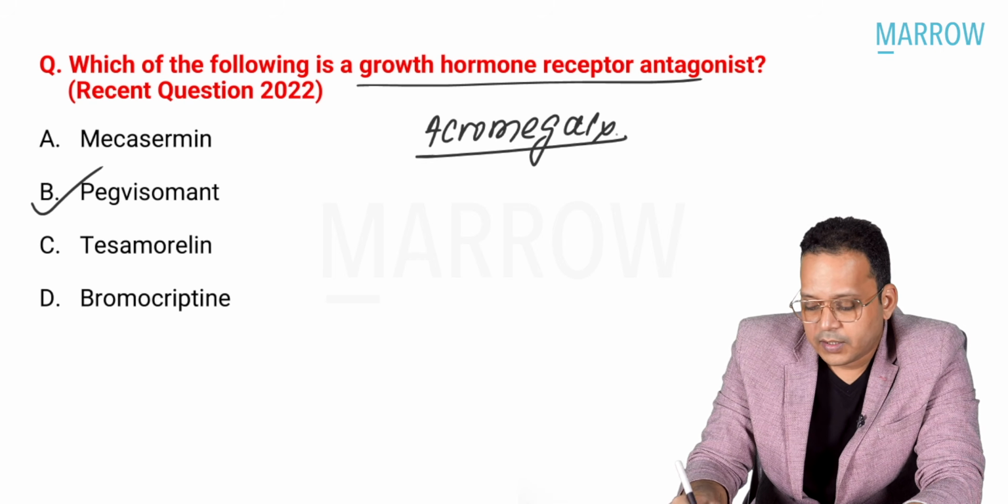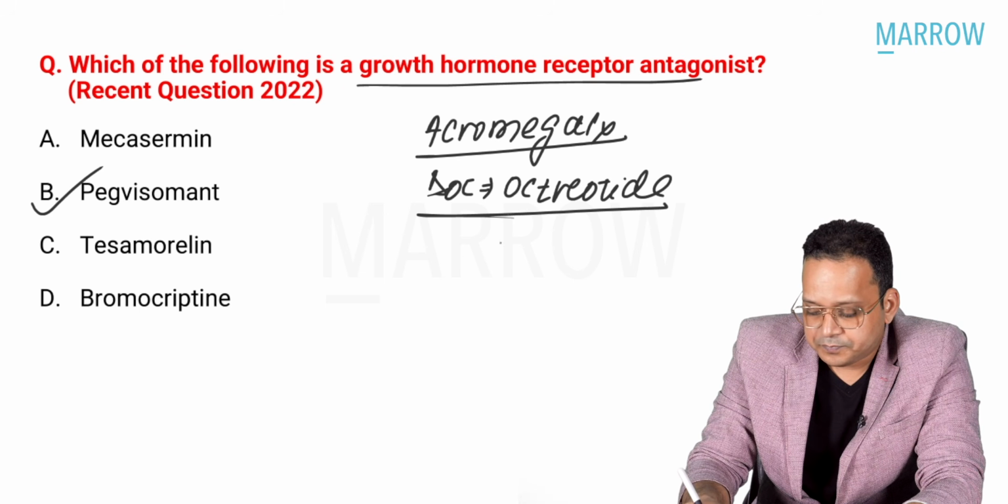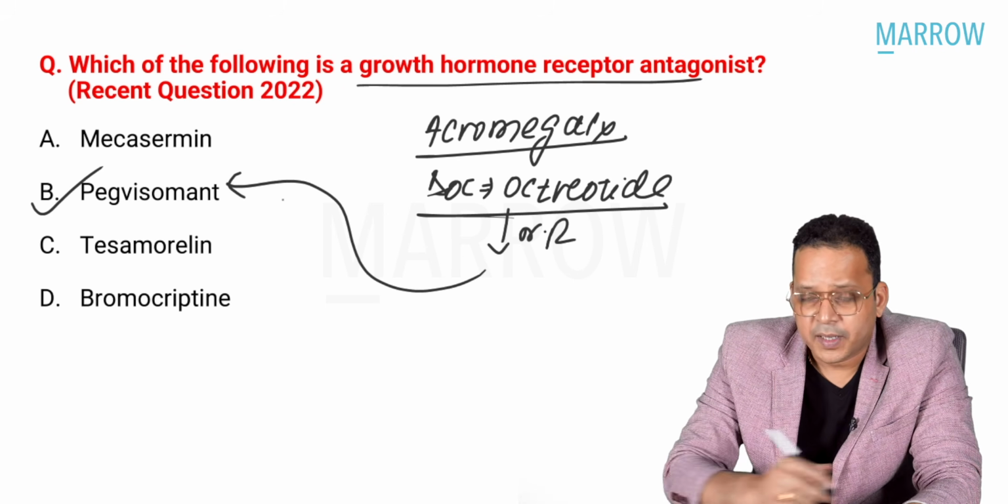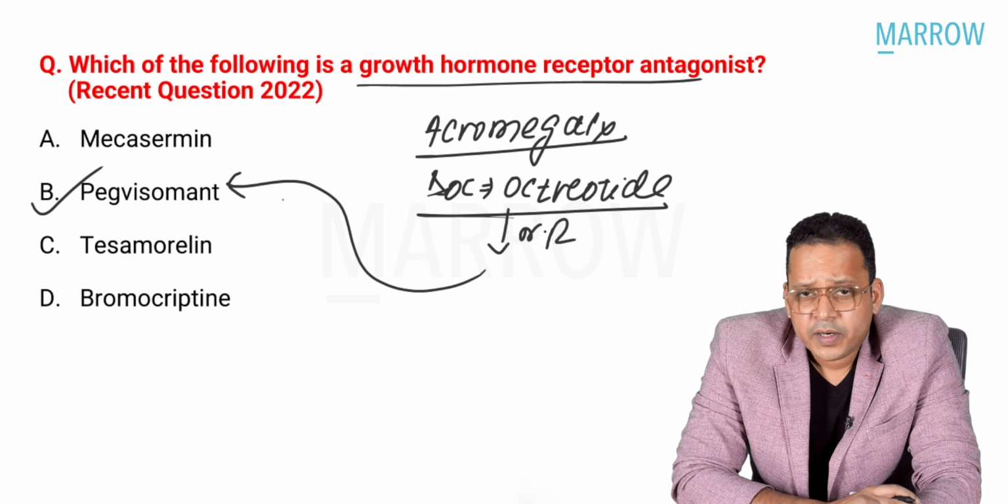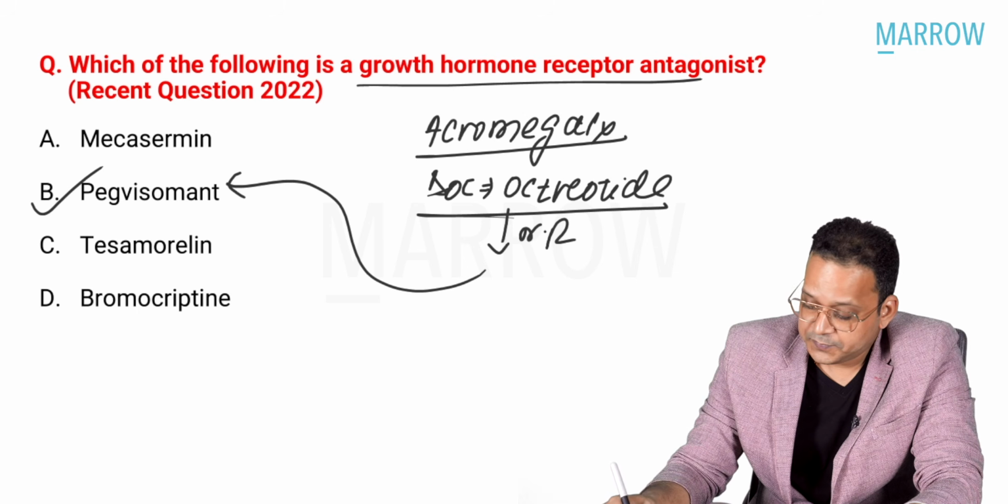In acromegaly, my drug of choice is, all of you know, octreotide, and if there is no response, then I go for pegvisomant. What is the side effect of pegvisomant? They can ask you. It causes what? Pituitary adenoma, right?